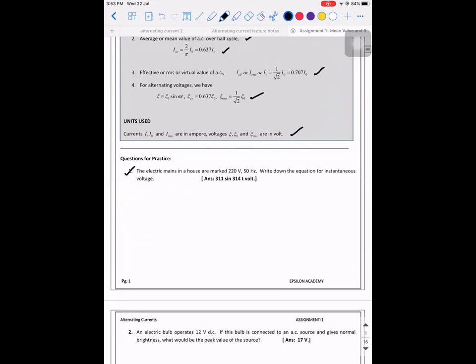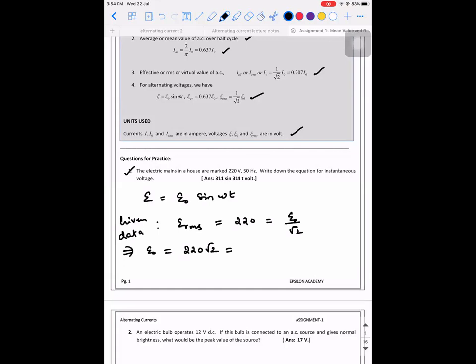Okay, let's start. The electric mains in a house are marked 220 volt and 50 hertz. Write down the equation for the instantaneous voltage. What is the equation of instantaneous voltage? E is equal to E naught sine omega t. Now what is the given data? ERMS is given. ERMS is equal to 220. We know that ERMS is equal to E naught divided by root 2. So what will be the value of E naught? E naught will be 220 into root 2.